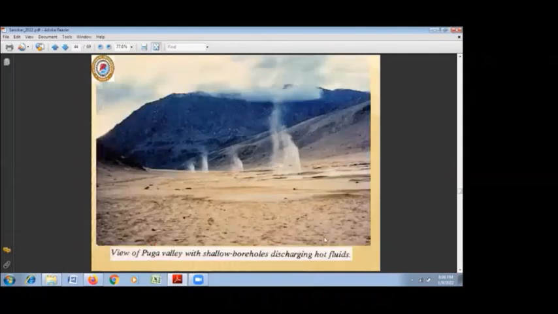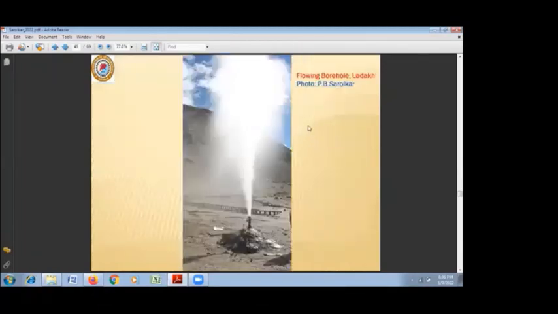This is a photograph of the Puga area, where we can see the geyseric flow from the boreholes. Some of the boreholes are still showing discharge. This is a recently drilled borehole at Chumathang, and it has a flow of 120 degrees centigrade. And we can see the geyseric discharge here also.